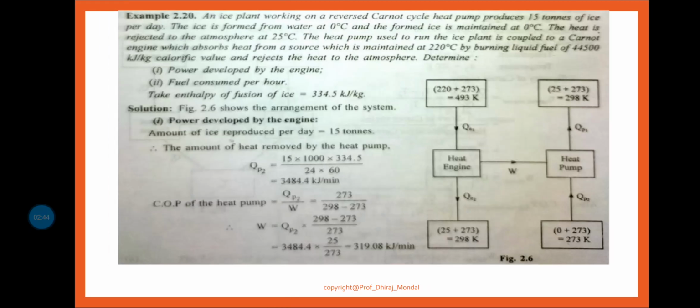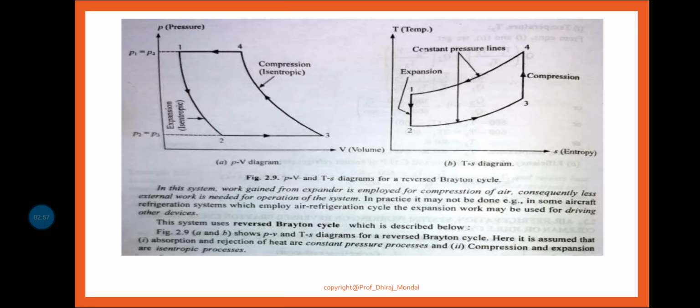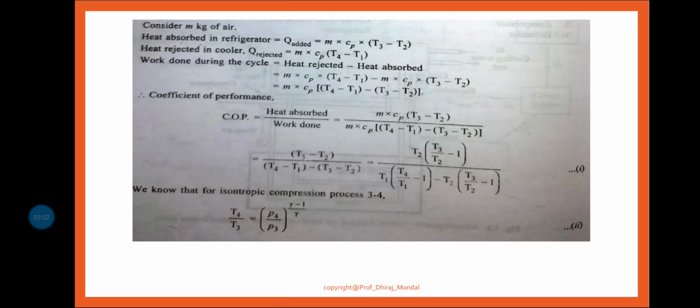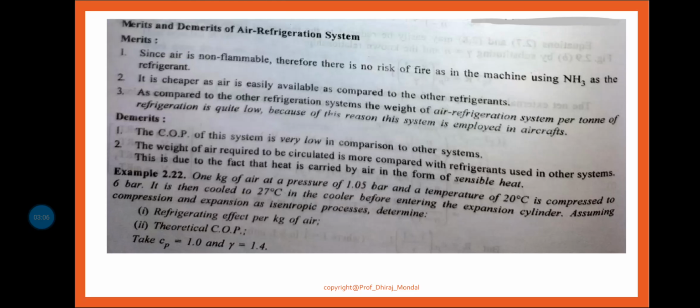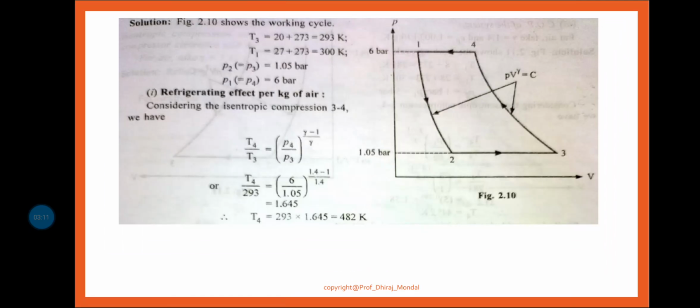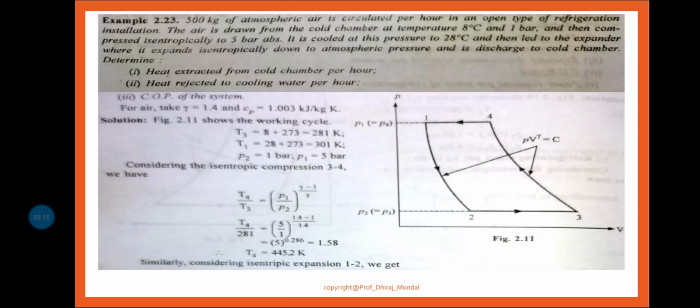Then we discussed the Brayton cycle, the reverse Brayton cycle, which is also called the Bell-Coleman or Joule cycle. After that, I discussed the merits and demerits of the air refrigeration system, and some examples were taken and discussed.